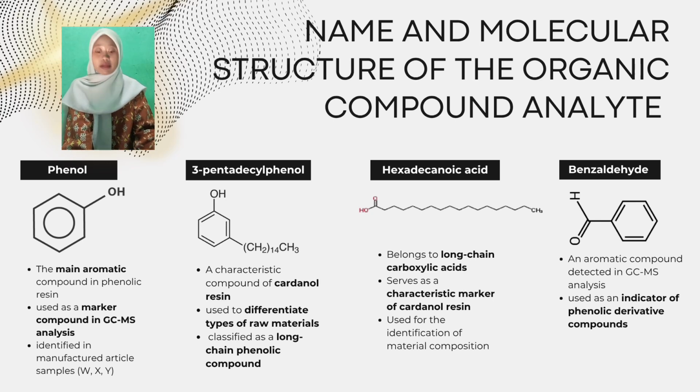Phenol is common, while 3-pentadecyl phenol and long-chain acid are strong indicators of cardanol resin. From the journal, this matches the study where GCMS identifies materials based on their characteristic compounds.